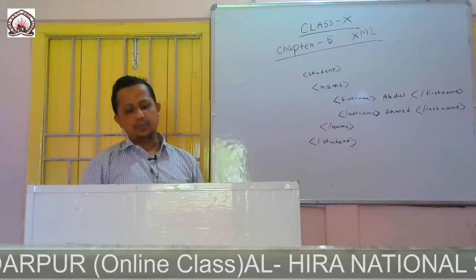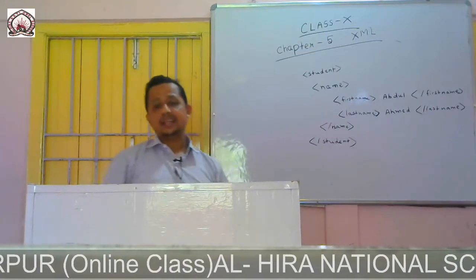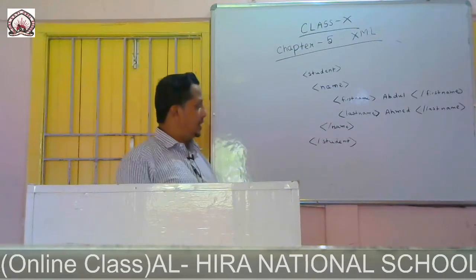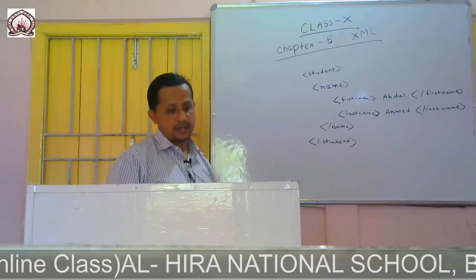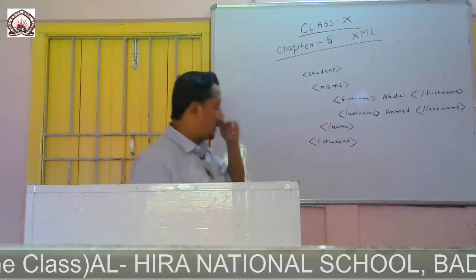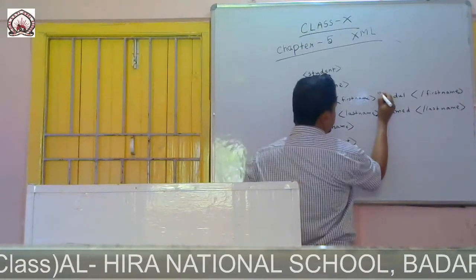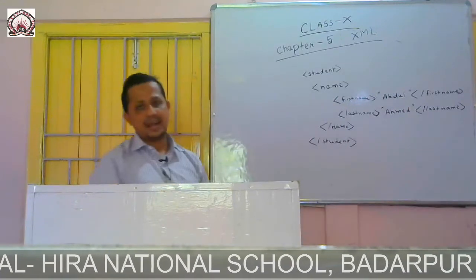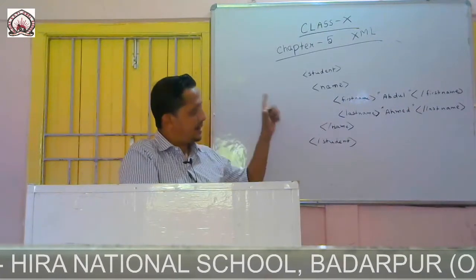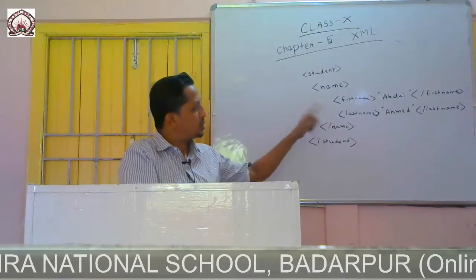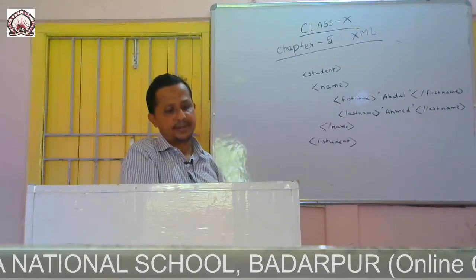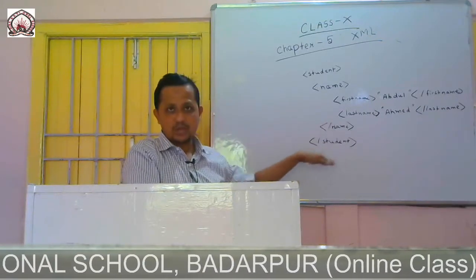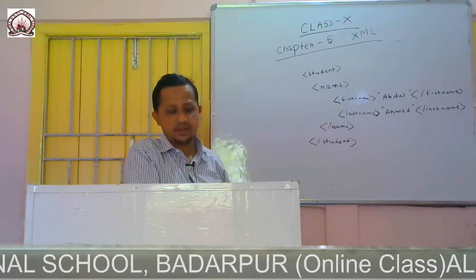And XML attribute values are enclosed within double inverted commas, double quotation marks. Any values we should give within double quotation marks. Earlier I just omitted the double inverted commas. So the value should always be within double inverted commas. Earlier the roll number also I had not given within quotes, so it should be within double inverted commas.